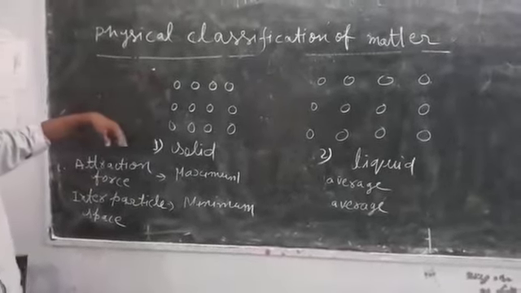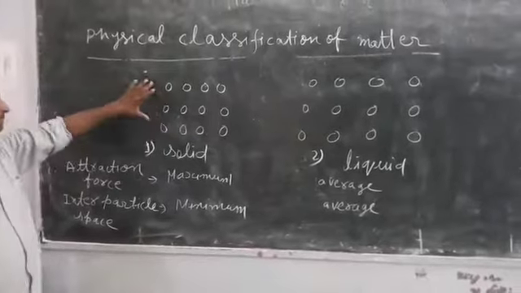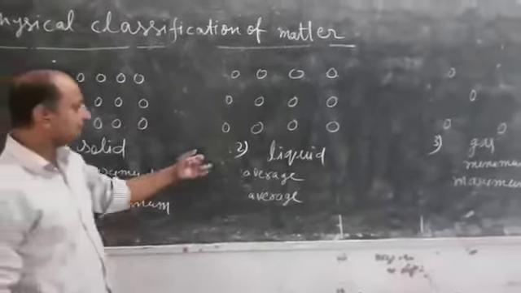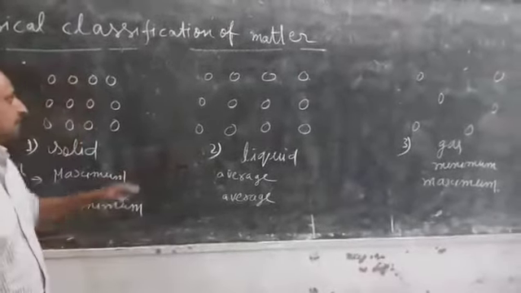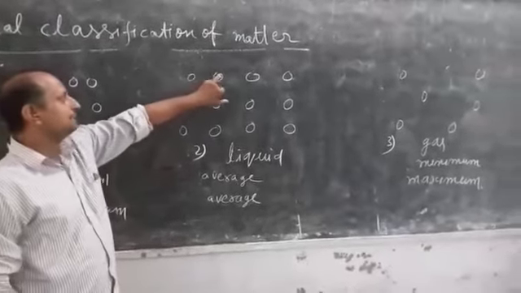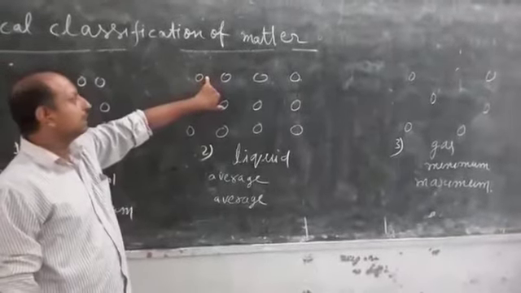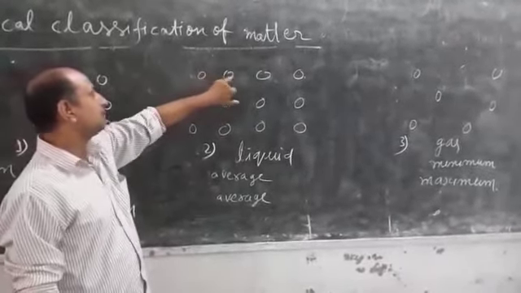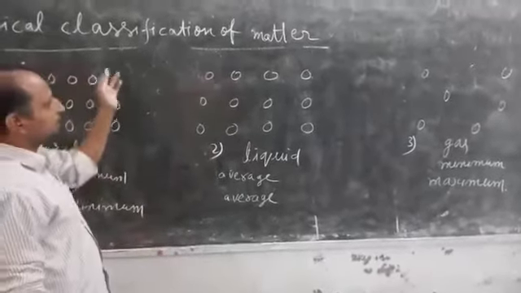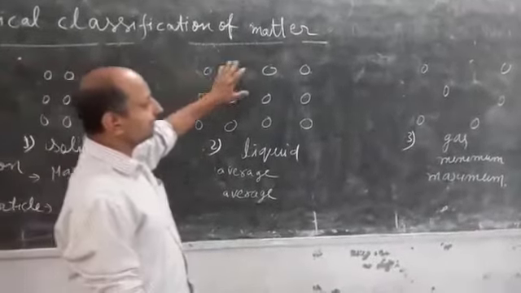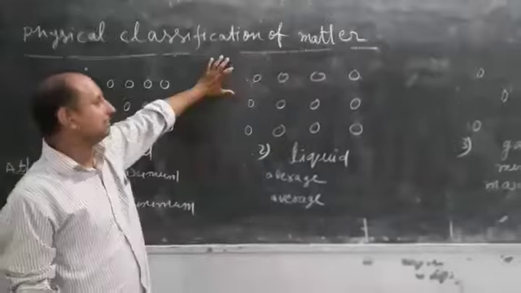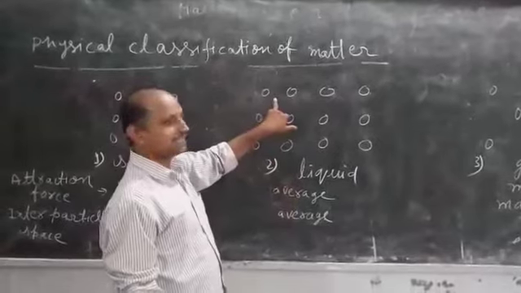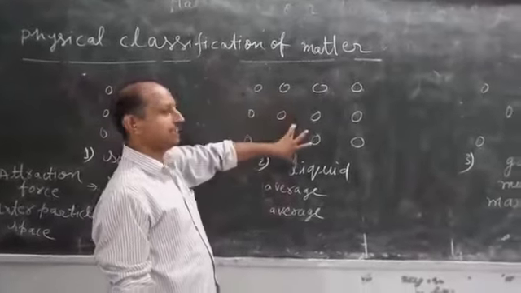It means the shape and size of solids are fixed, whereas in the case of liquids, the particles have average distances between them. It means the spaces between the particles of a liquid are more than in solids, but lesser than in gases. That is why liquids have average spaces between their particles.